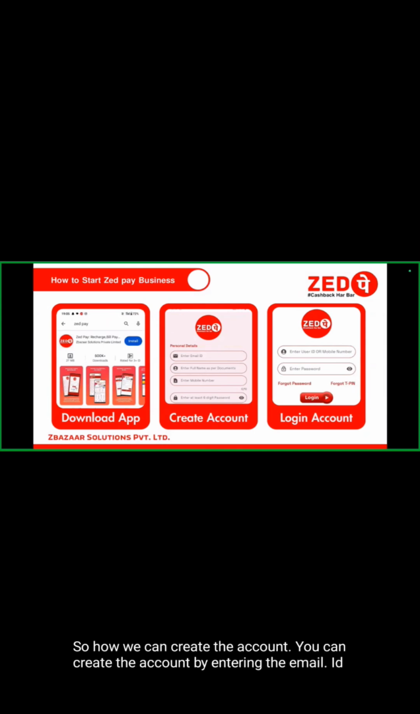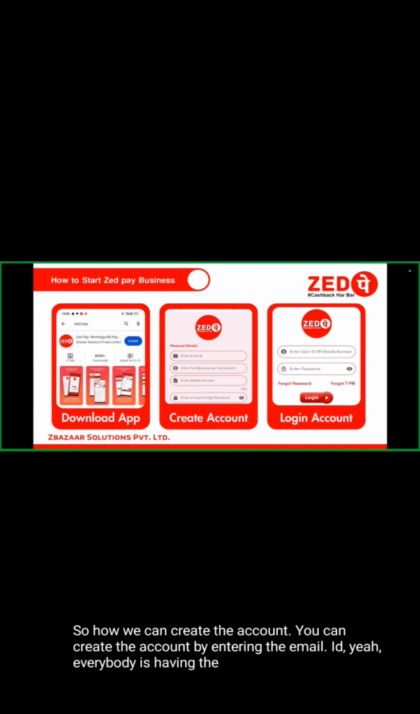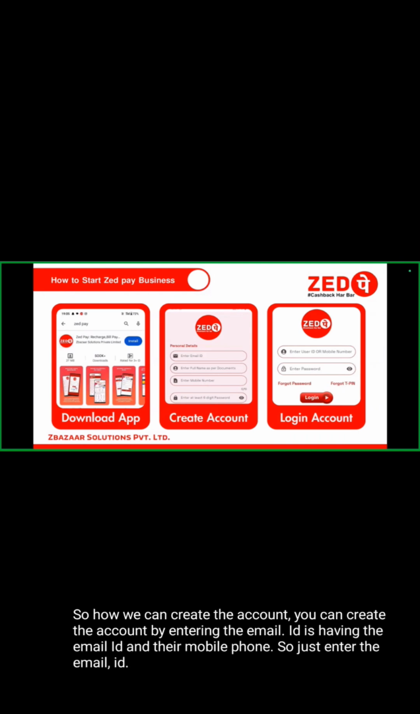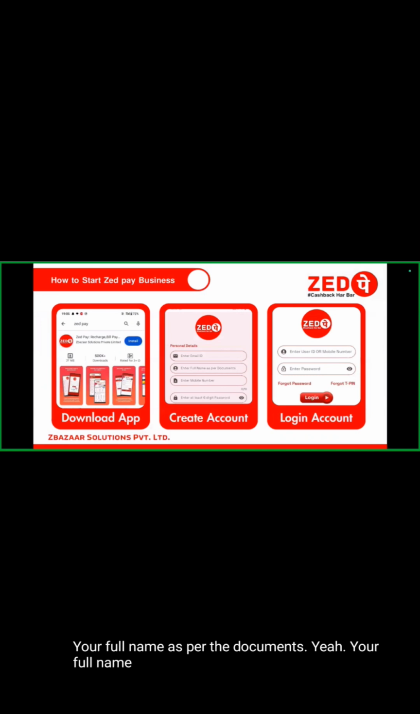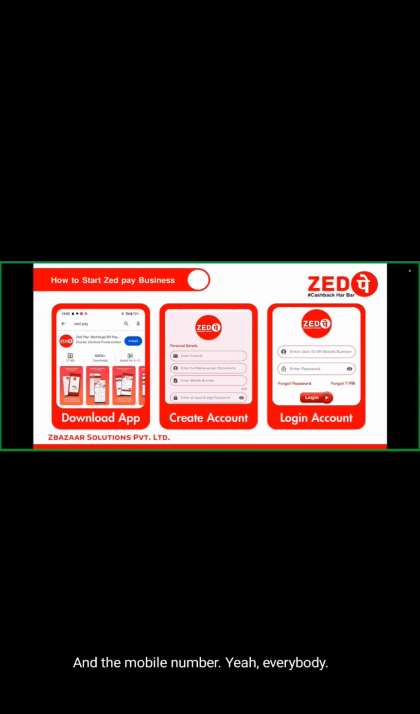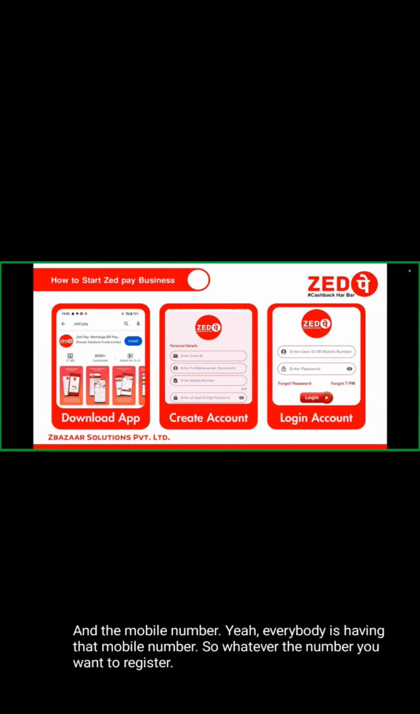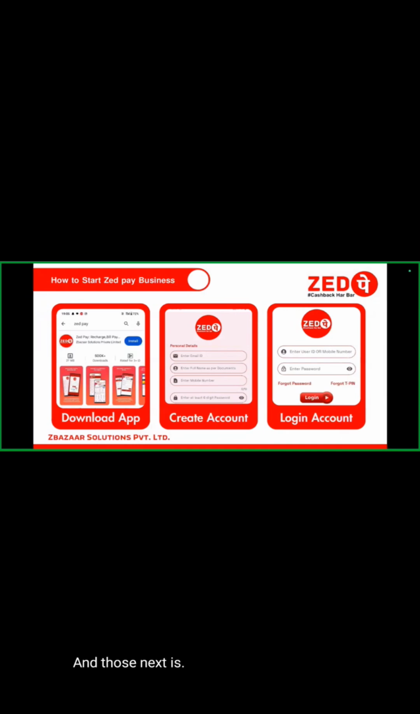Everybody has an email ID on their mobile phone. So just enter the email ID, your full name as per the documents, as it is written in the documents, and the mobile number. Everybody has a mobile number. So whatever number you want to register in ZPay, just write that number. And next is the password. Here a 6 digit password is written, but right now it is an 8 digit password.